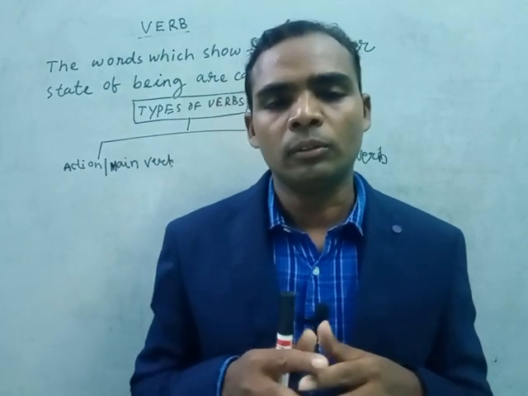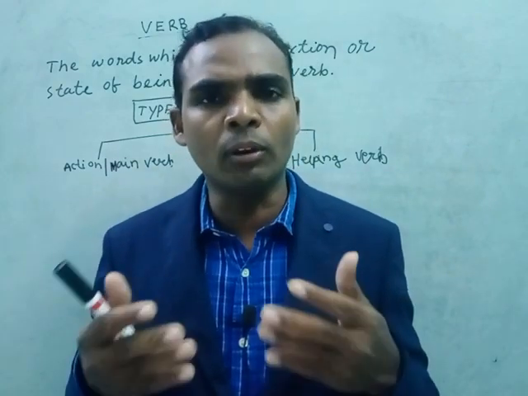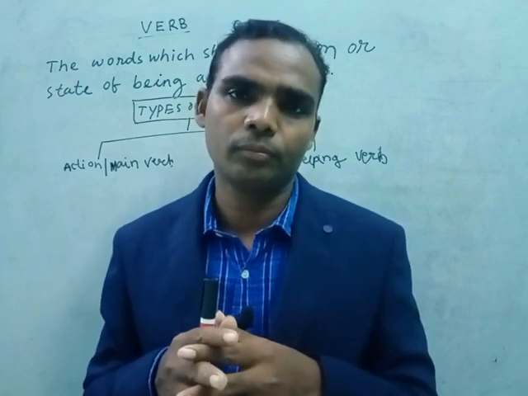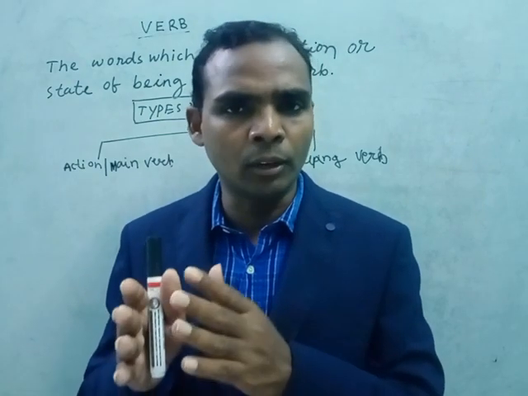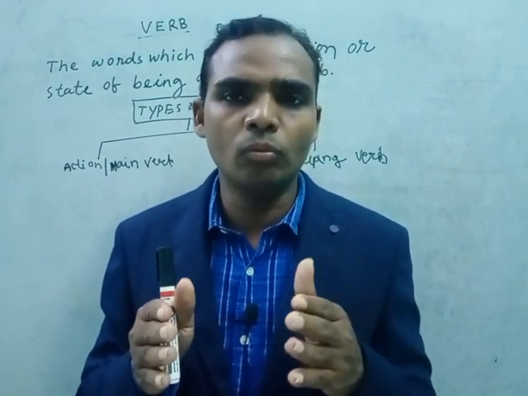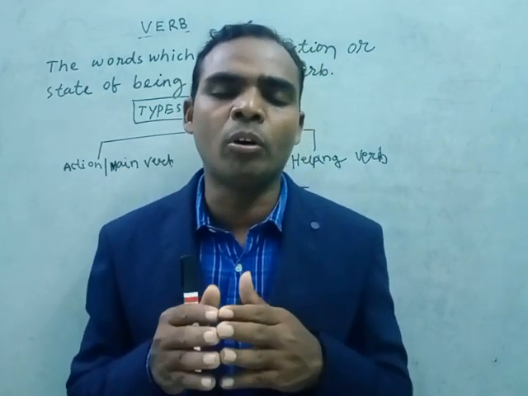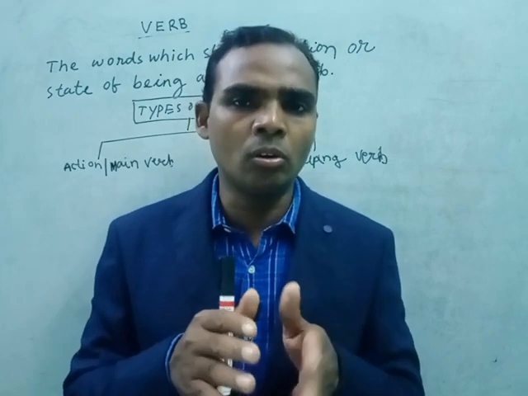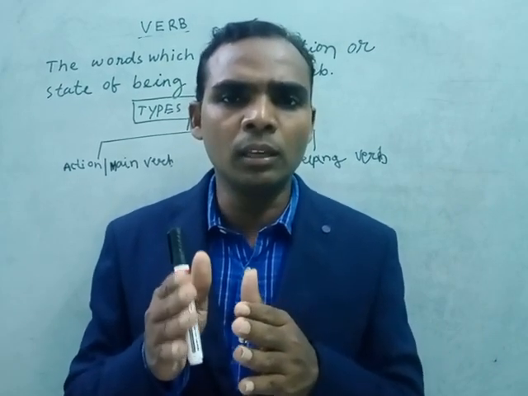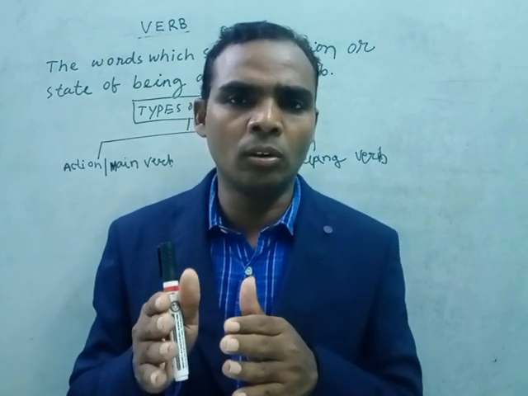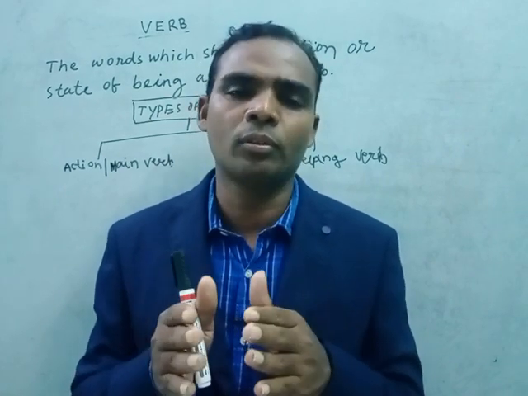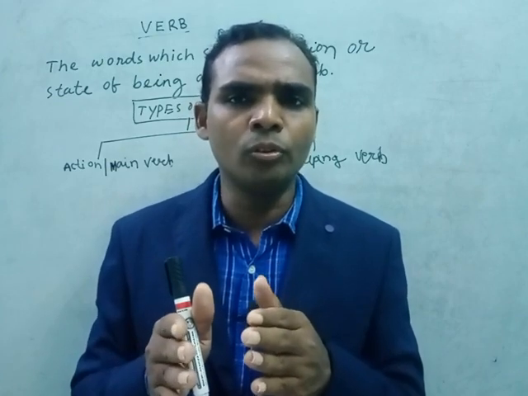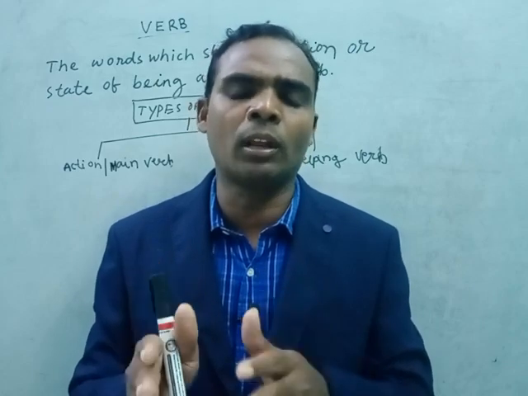So there are also regular verbs and irregular verbs. Want, wanted. Go, went, irregular verbs. If you add d or ed to form the past, this is a regular verb. Go, went; learn, learned; run, ran; these are irregular verbs. If you can add d or ed for the past form, it is a regular verb. If you can't, it is an irregular verb.